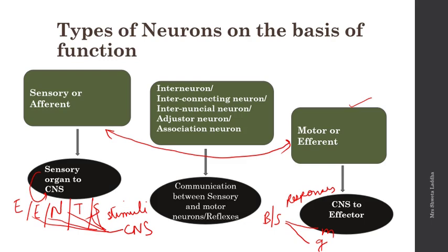So these are types of neurons on the basis of their function. Sensory, carrying stimuli from sensory organs to central nervous system. Motor, carrying responses from central nervous system to effector organs, muscle and gland. And adjuster neuron, communicating between these two.